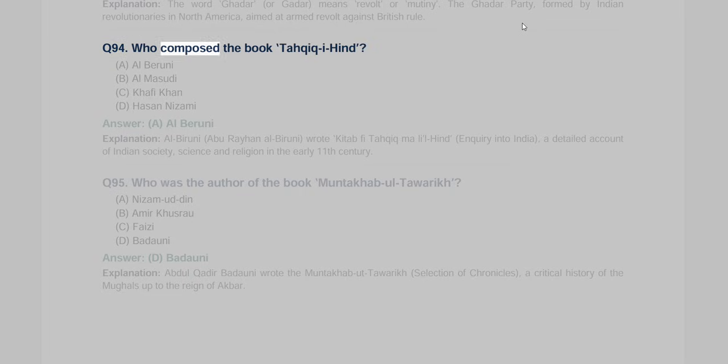Q94. Who composed the book Tehqiq-e-Hind? A. Al-Biruni, B. Al-Masudi, C. Kafi Khan, D. Hasan Nizami. Answer A. Al-Biruni. Explanation: Al-Biruni, Abu Rehan Al-Biruni, wrote Kitab-fi Tehqiq Mali al-Hind, Inquiry into India, a detailed account of Indian society, science and religion in the early 11th century.